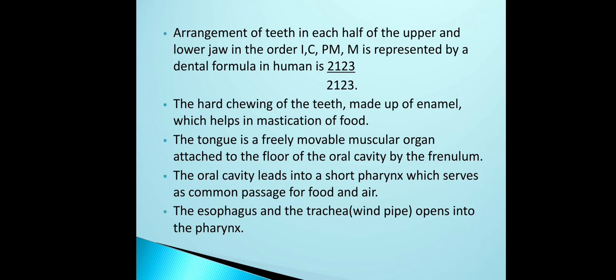So 8 by 8, if you multiply by 2, because there are 2 sets, upper and lower jaw, on the upper jaw and lower jaw you get 16 and 16. So 16 plus 16 is 32. So the number of teeth we have is 32 in the book, but when you count in your mouth, it is only 28.